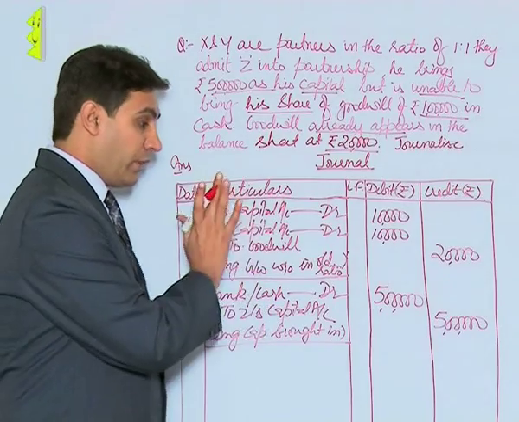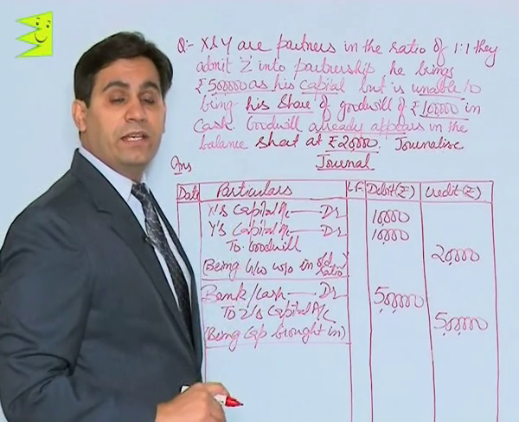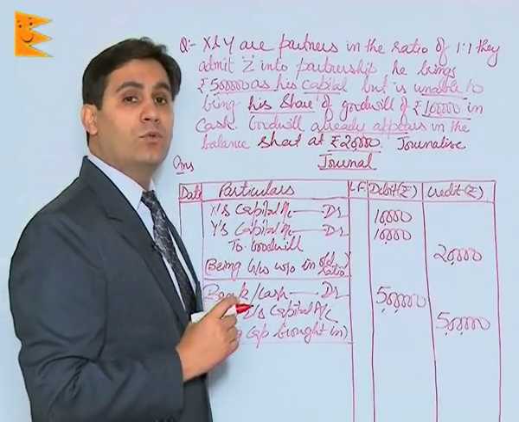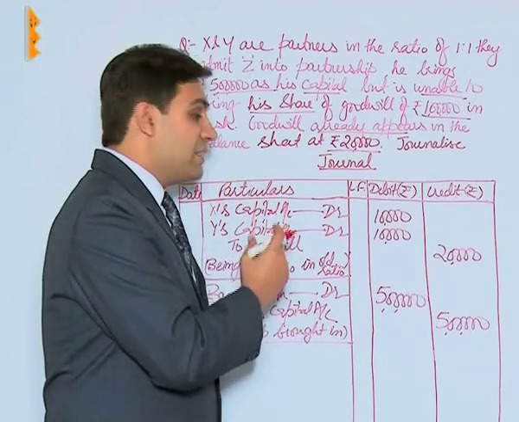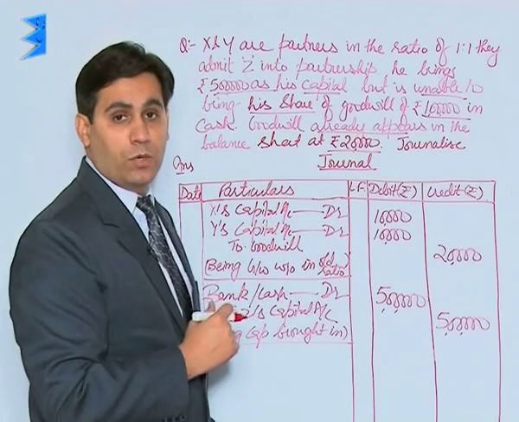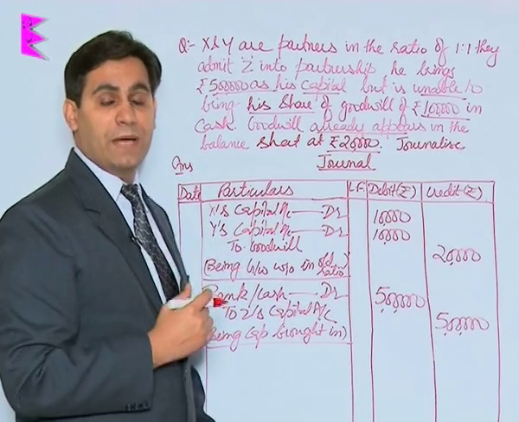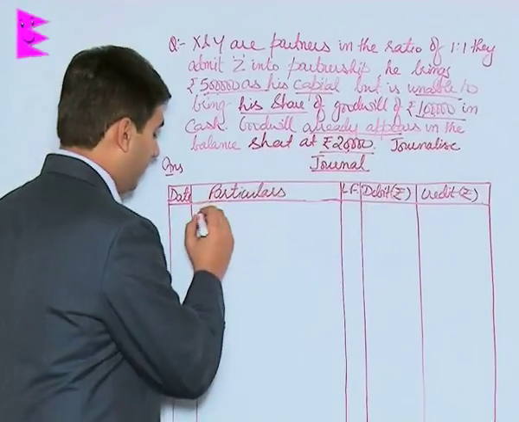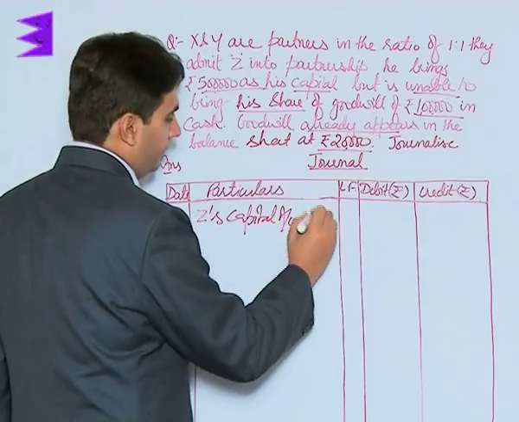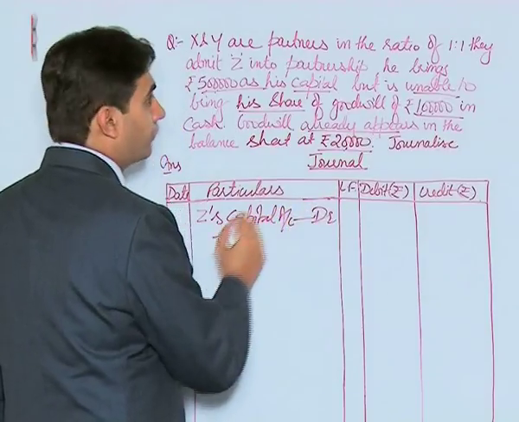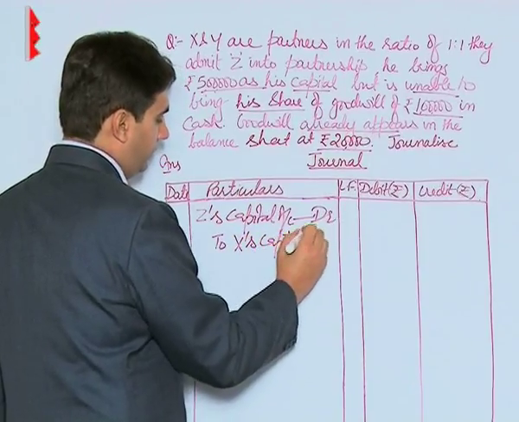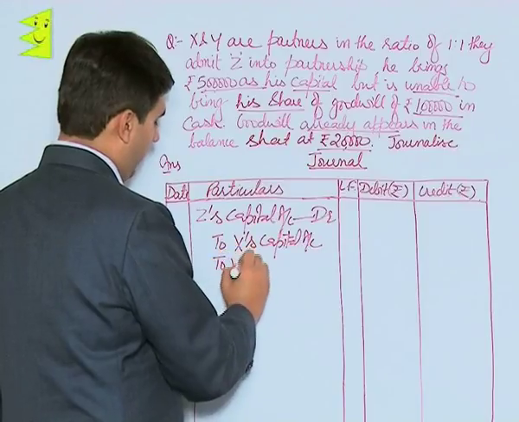Now students, in this case, Z is not bringing in any amount for his goodwill. So the old partners would take out their share of compensating sacrifice, that is their share of goodwill, out of his capital account. So let us see how that journal entry would be passed. So the entry would now be Z's capital account debited to, the old partners were X and Y, to X's capital account to Y's capital account.